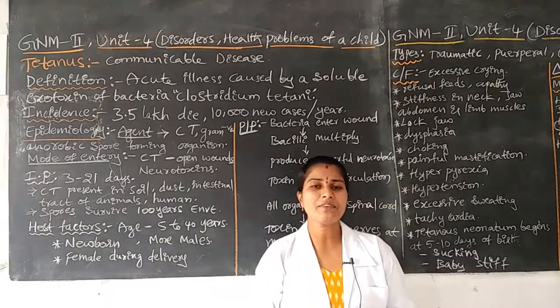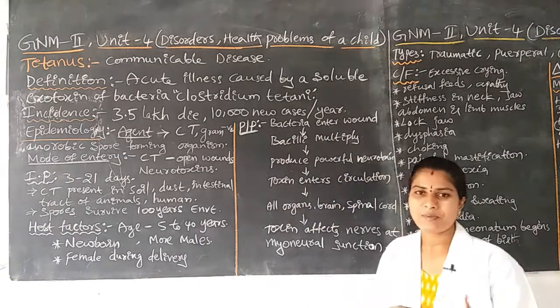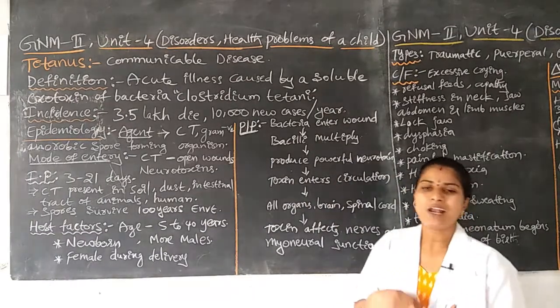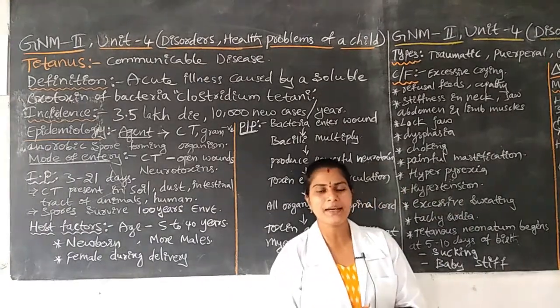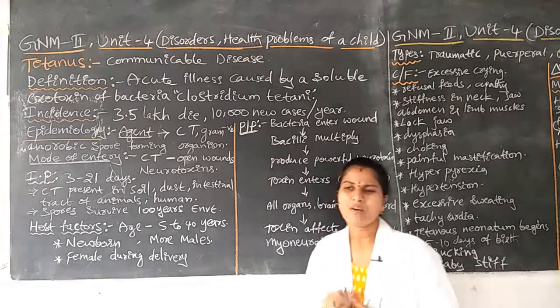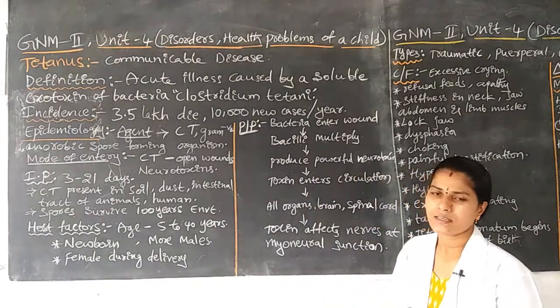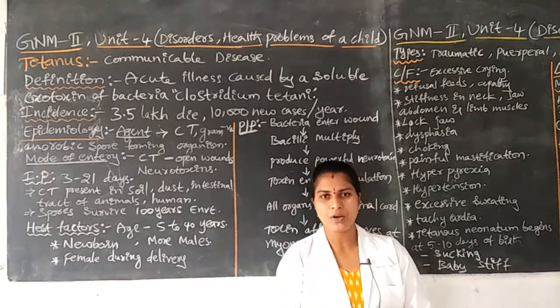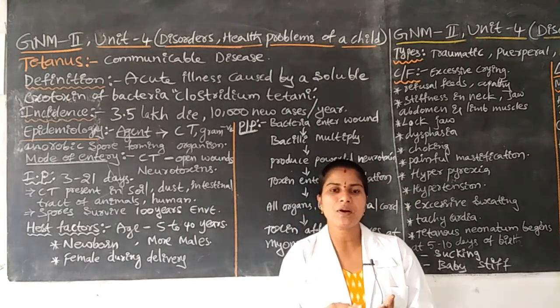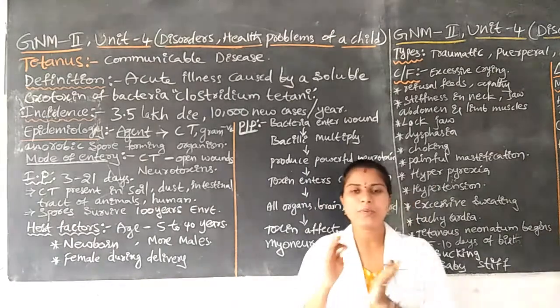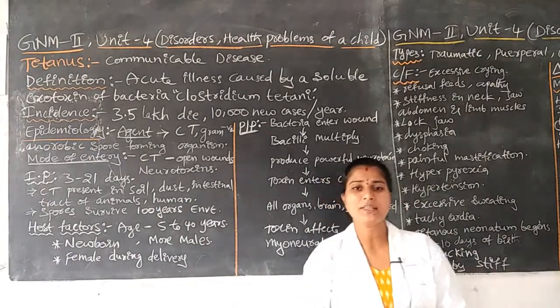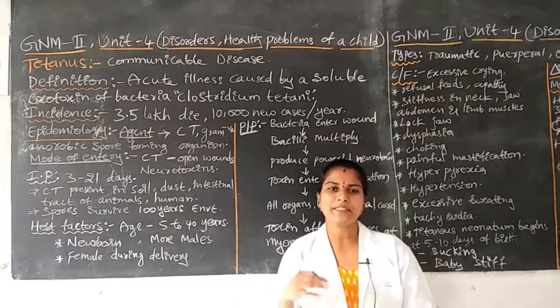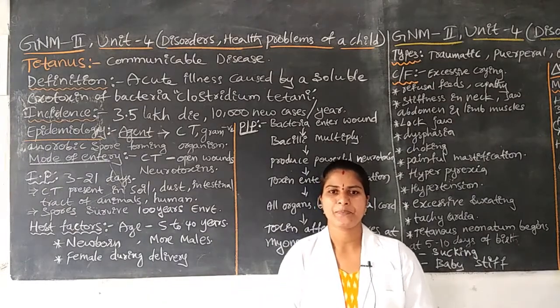Once the circulation receives the toxins, the whole body can be affected by the disease. Why? Because the circulation means the blood is circulated all over the body parts. Once the infection enters the circulation, all body parts are affected by this disease condition.